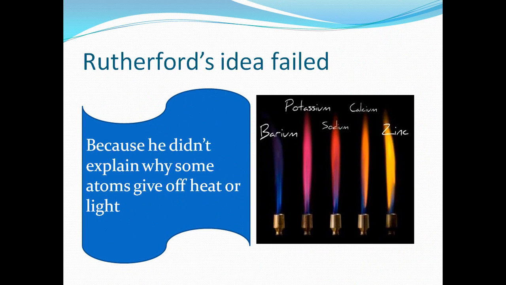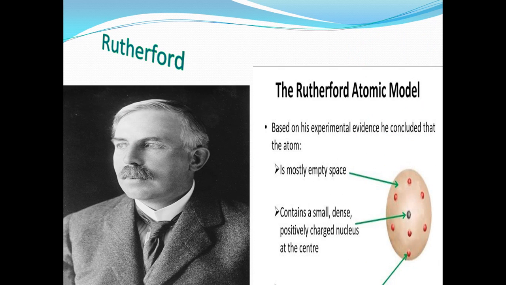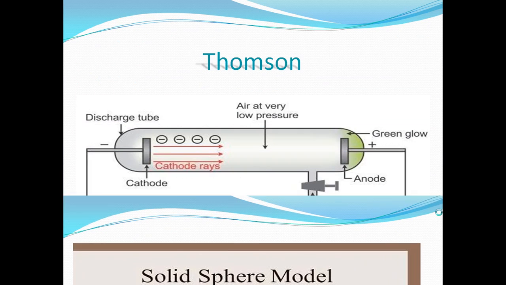Again, let's describe Rutherford's atomic model after his experiment. He said that the atom is not solid. This is number one. Why? Because the alpha particles can pass to the second side.